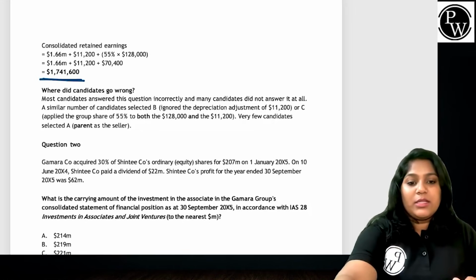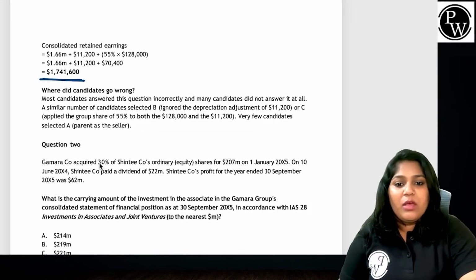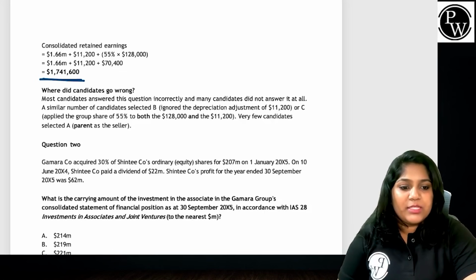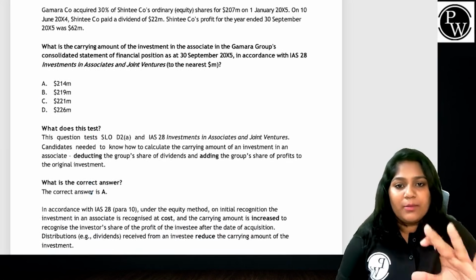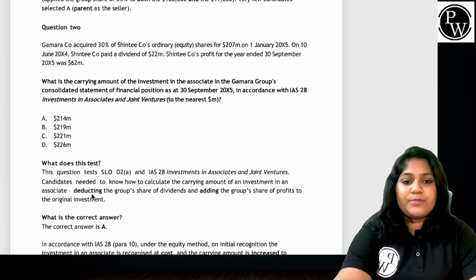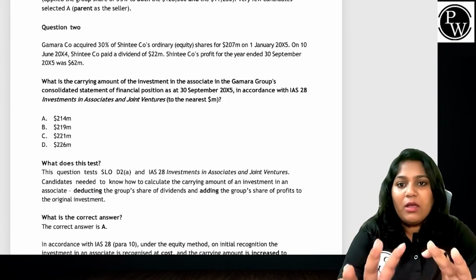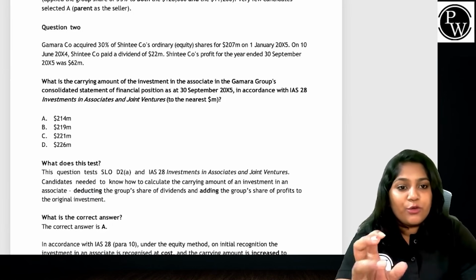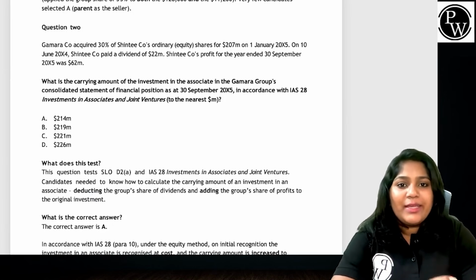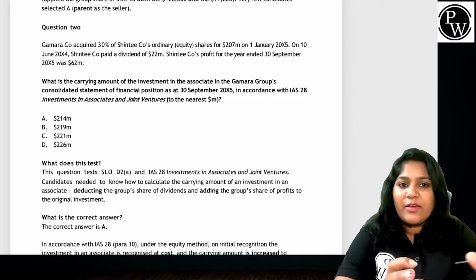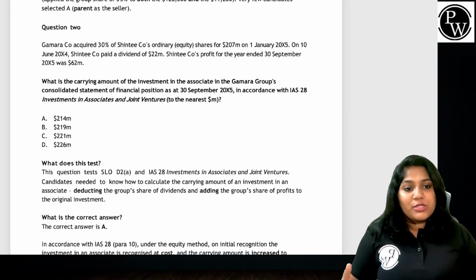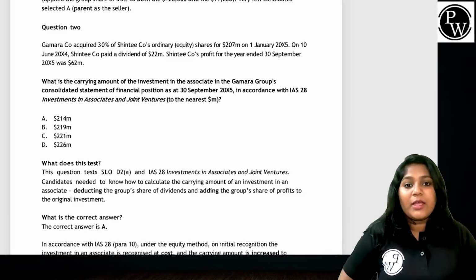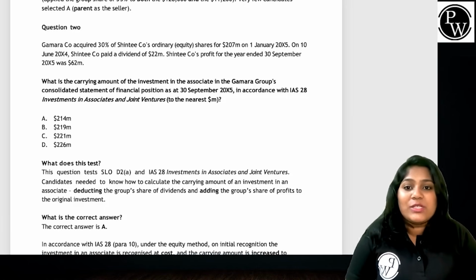Right, let's move to question number 2. Let's read the question and see what it says. Gamara company acquired 30% of Shinty's company ordinary equity shares for 207 million. By looking at this, I clearly know 30% acquisition is nothing but an associate. So this was acquired on 1st January 20x5.